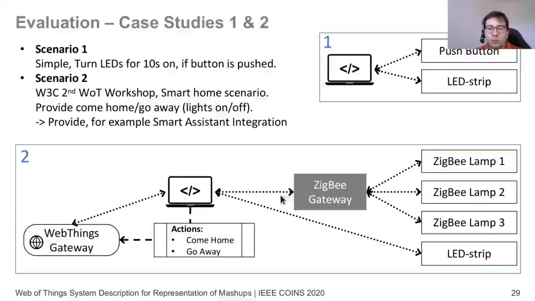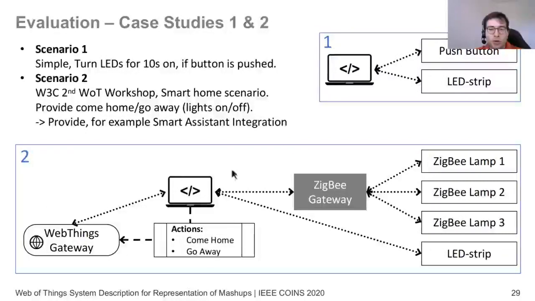And what is particular for this case is that the mashup is then re-exposed as another interaction affordance to the outside, and we can use a Mozilla Web Things gateway to control the mashup.